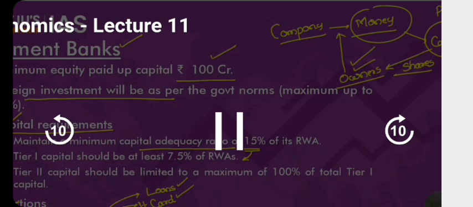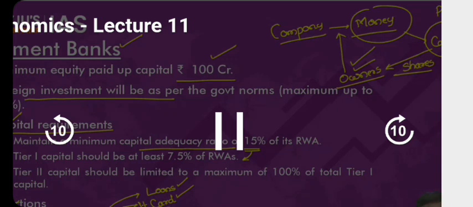Minimum 75% of the deposits that they've collected, they will have to invest in government securities. Many of you are asking how are they earning? I'm coming to that. Will they earn interest on the G securities? Yes. The remaining 25%, they will keep in the form of deposits with other banks.